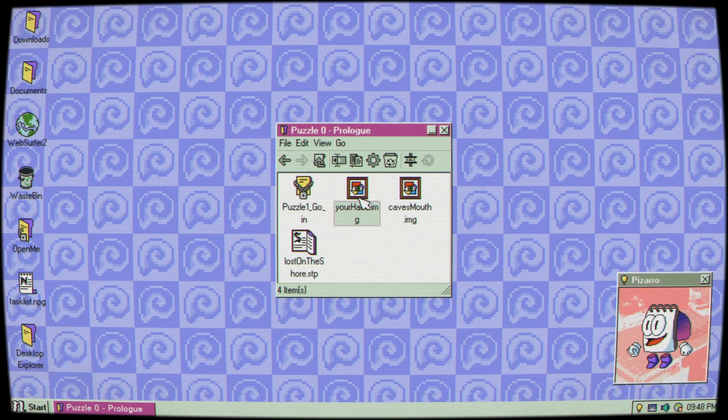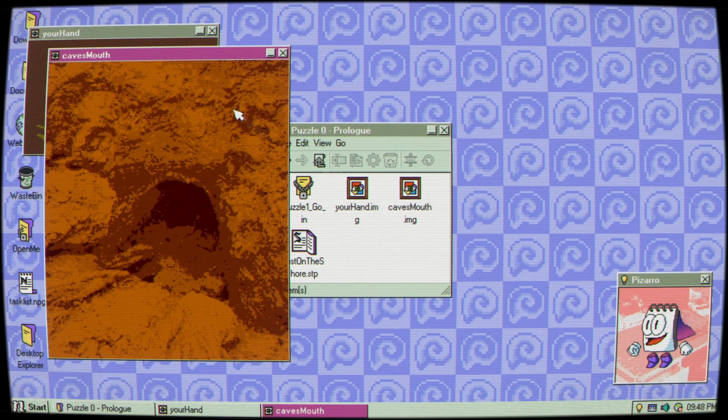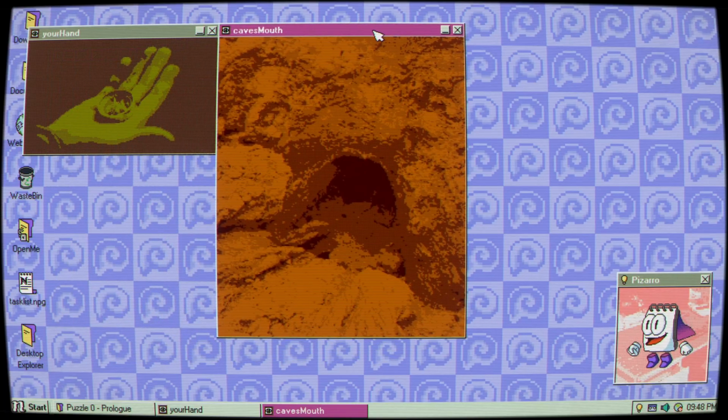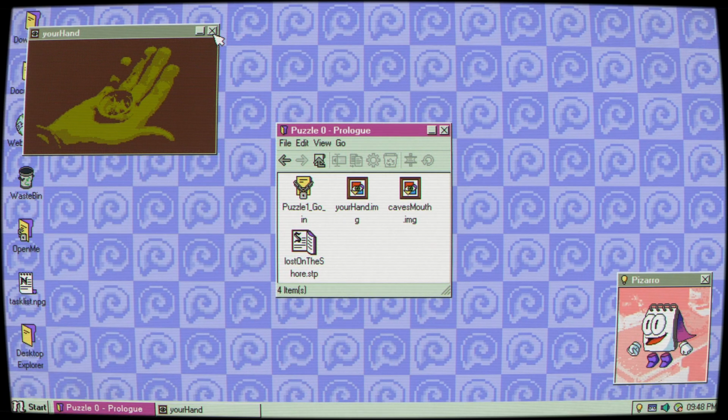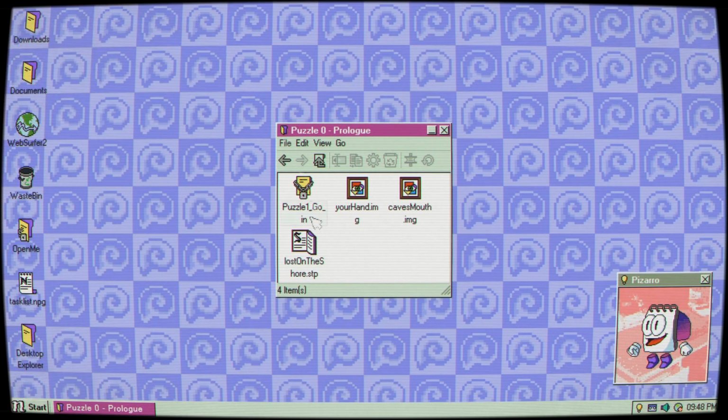Okay. So we've got some images here. Looks like a cave and a ring. And a compass, broken compass. And I know that only because you'll see.